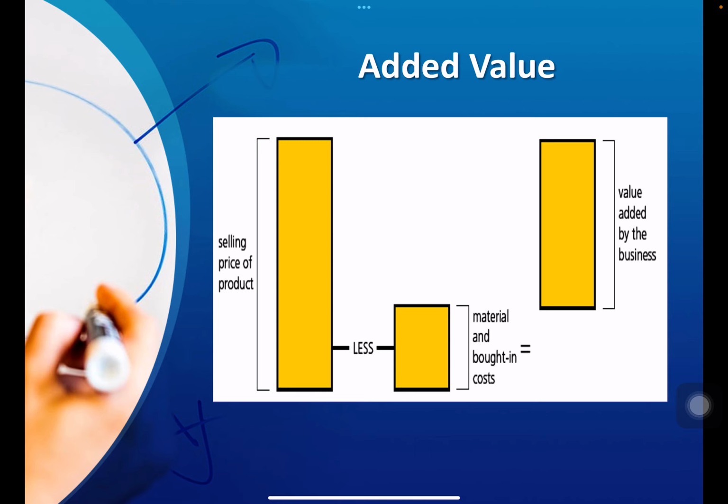There are two important ways in which we can increase the added value. One is by increasing the selling price, by providing good quality, building a brand image, and good advertisement. We can charge a higher selling price. The other is by reducing the cost of material by bulk buying or by finding a supplier who supplies the material at a cheaper rate, but obviously the quality should not be compromised.